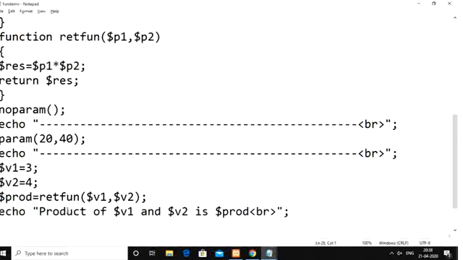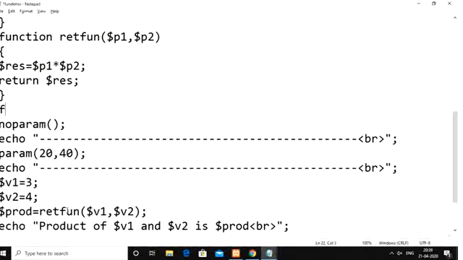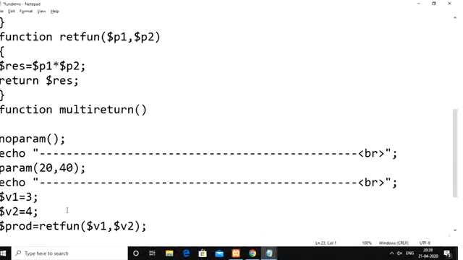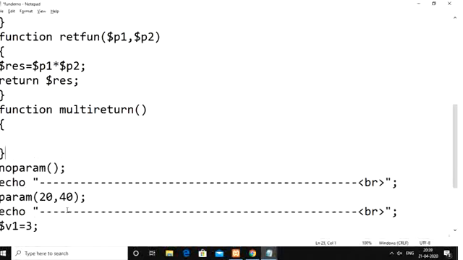If you observe here, I am taking one particular function called multi-return. This multi-return function basically receives two parameters: one is p1, the second one is p2.